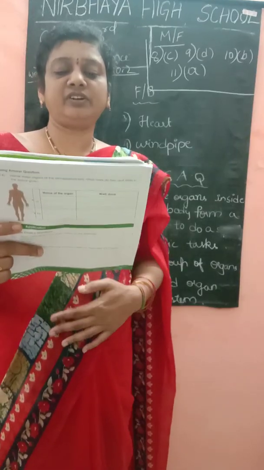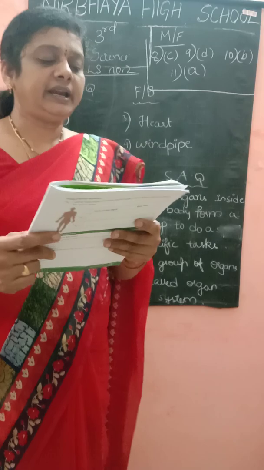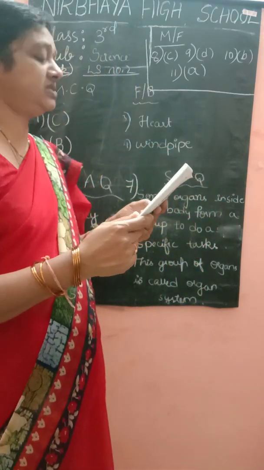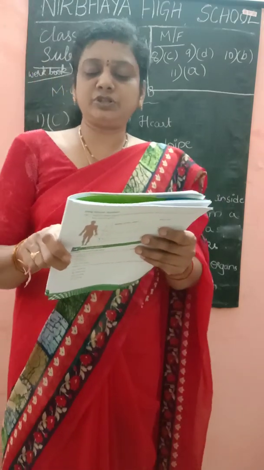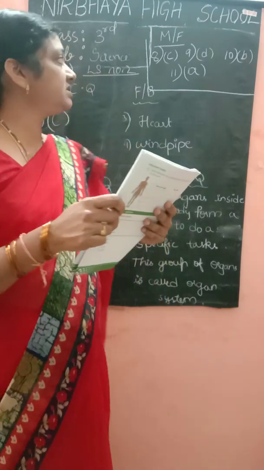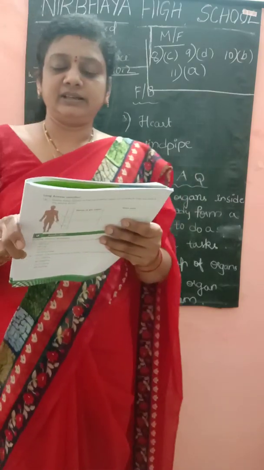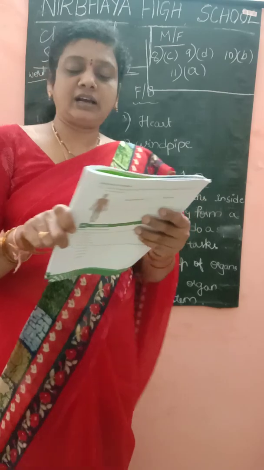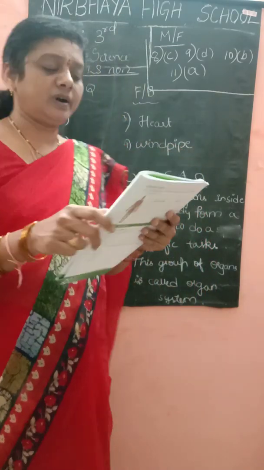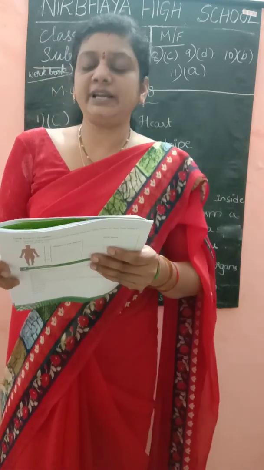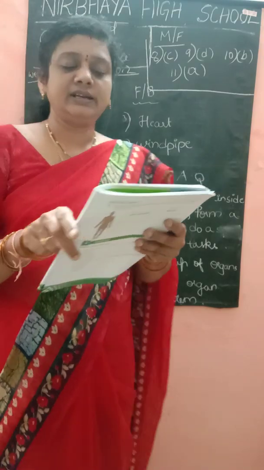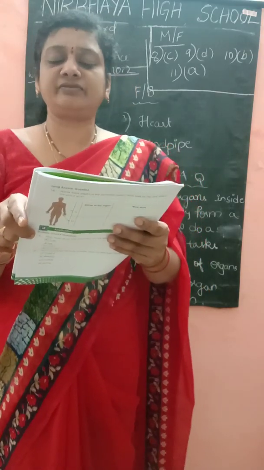Children, match the following. Eighth one, digestive system. What is the answer? C, helps to take in and break down food. And the ninth one, nervous system. D, controls all activities of the body. Respiratory system. Helps in breathing. And the circulatory system. Carries blood to all parts of the body.